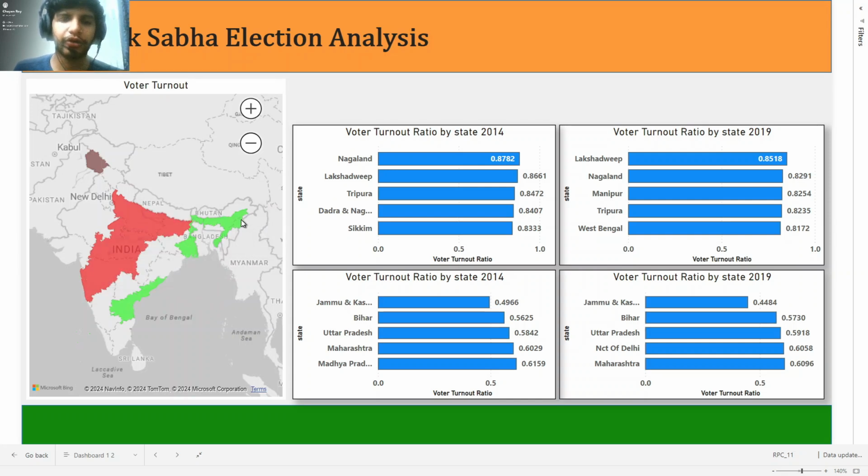And the top performing states in terms of voter turnout ratio are on this green line, as we can see. It's Andhra Pradesh, West Bengal, Assam, then we have Nagaland and Tripura.